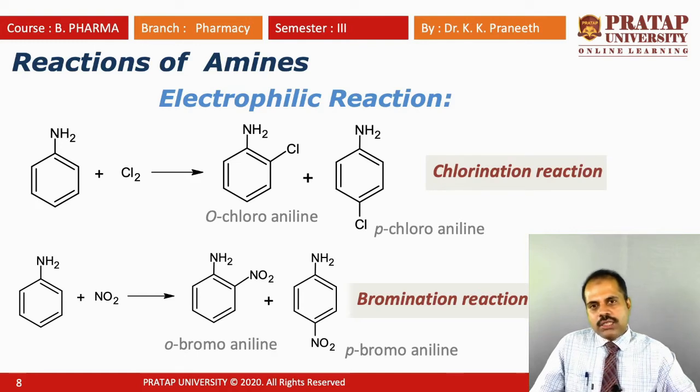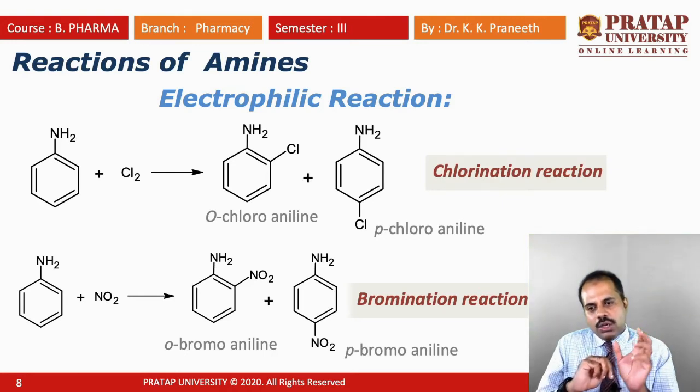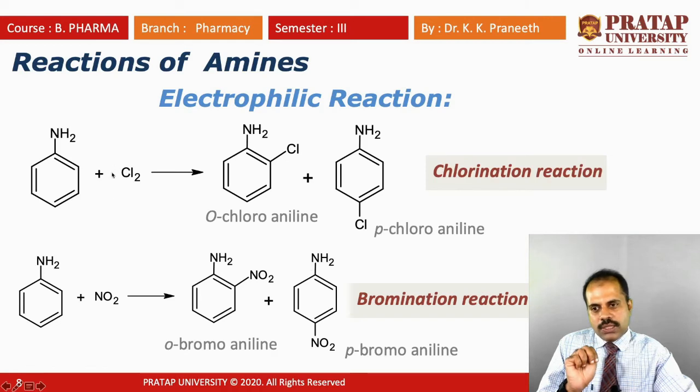Now let's move on to check the reactions of amine in electrophilic reactions. We already know what is meant by electrophilic reactions. Electrophiles are positively charged species, right? This is the chlorination reaction given as an example. This is aniline, an aromatic ring with an NH2 group. Chlorination means it will react with the chlorine molecule Cl2, and you will get two products here, orthochloroaniline and parachloroaniline.